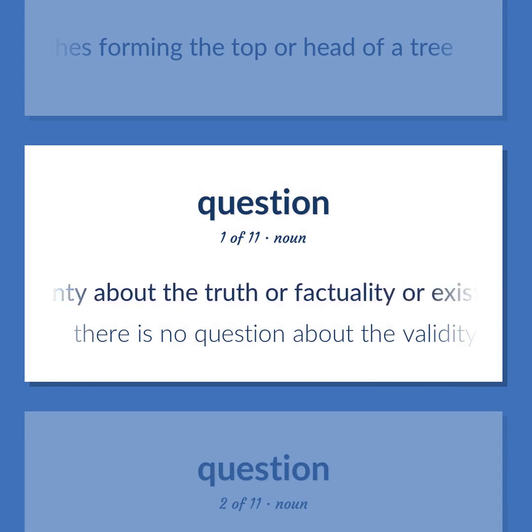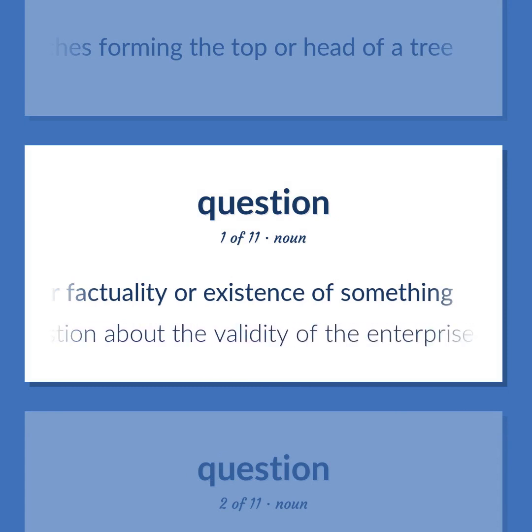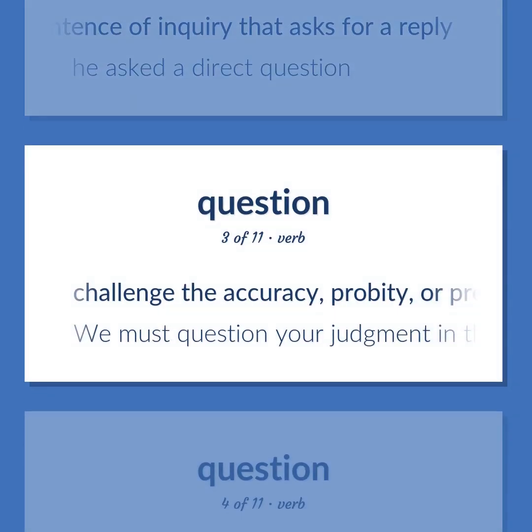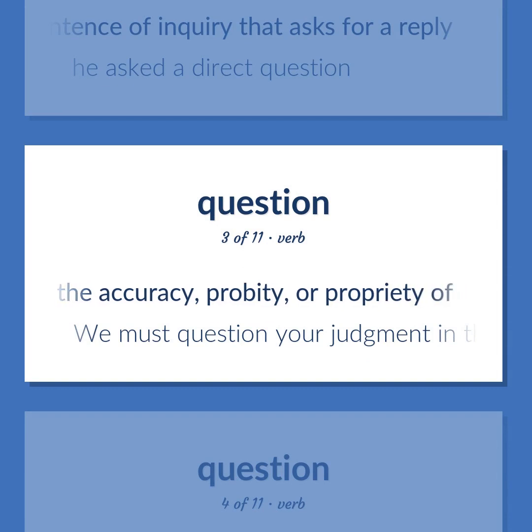Uncertainty about the truth or factuality or existence of something. There is no question about the validity of the enterprise. A sentence of inquiry that asks for a reply. He asked a direct question. Challenge the accuracy, probity, or propriety of. We must question your judgment in this matter.